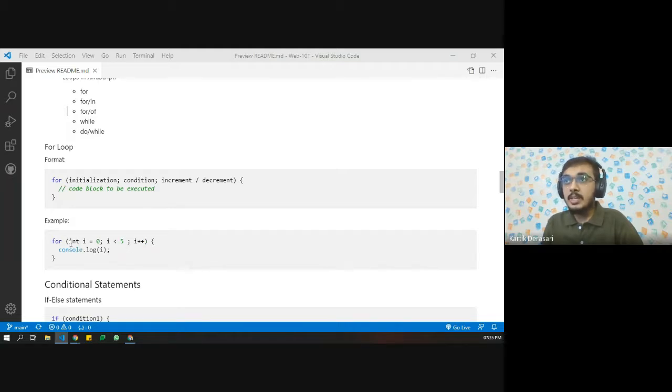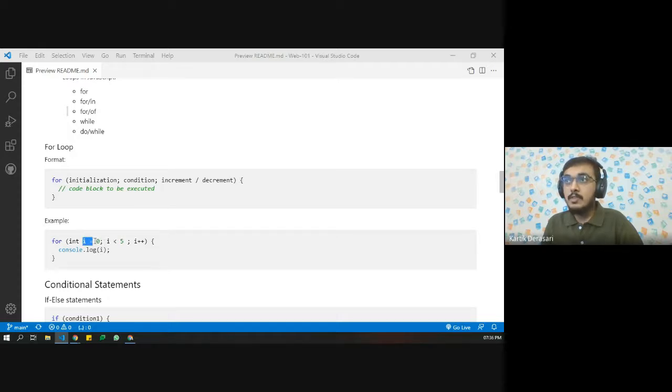So let's say when i equals 0, then i is less than 5, so we are going to console log 0. On the next part, i is going to increment, so i equals 1, and 1 is less than 5. So we are again going to print console log 1. Then comes i equals 2. 2 is less than 5, so we are going to have console.log 2. Then it is going to increment. Then we have 3, 4, and 5, and so on and so forth.